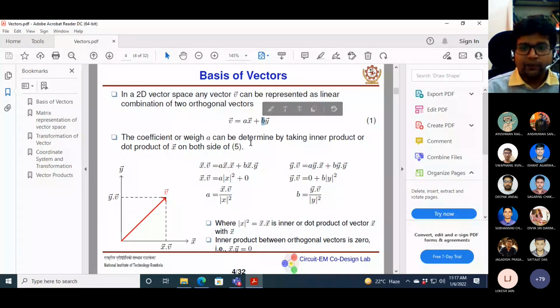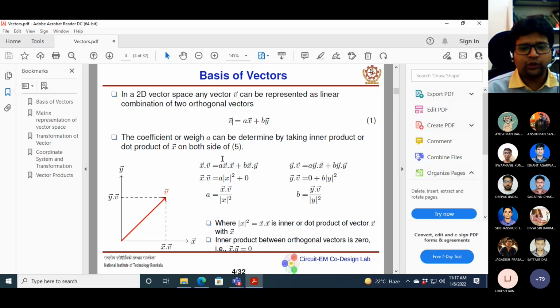Okay, now how do we find out this A and B? That is one of the questions. How are A and B determined? This is the component of V in the direction x, and this is the component of V in the direction y. Okay. Now to determine these components, we will use the property of orthogonality, or we will do the inner product.